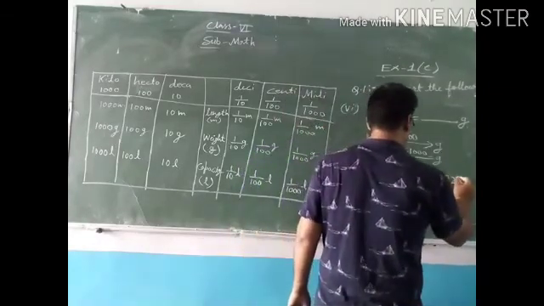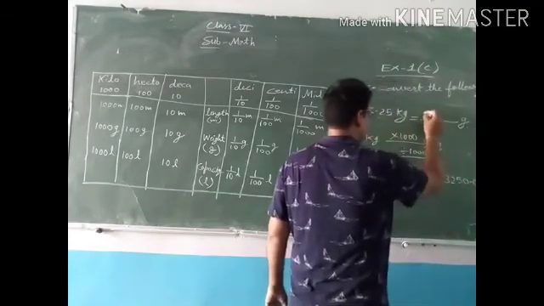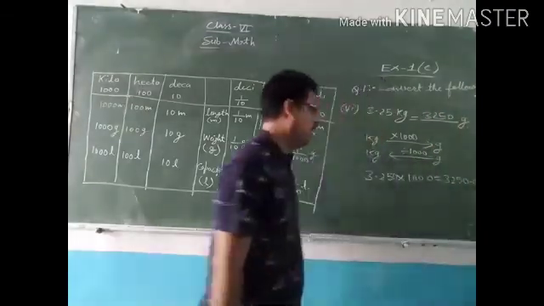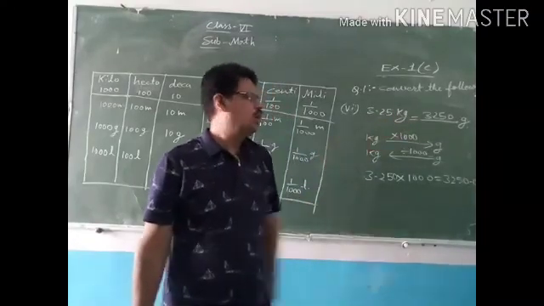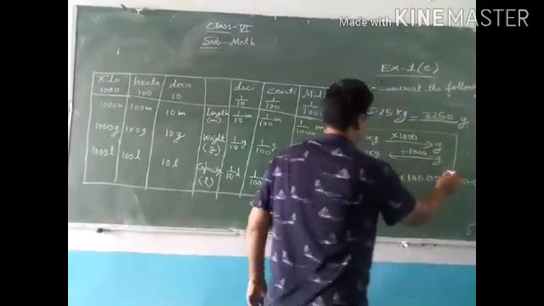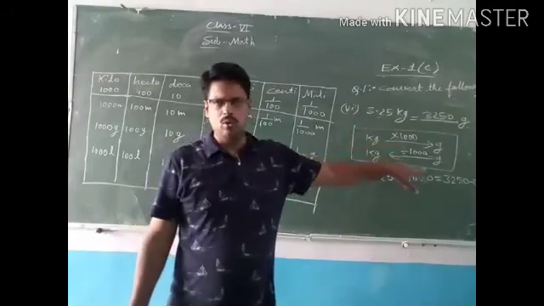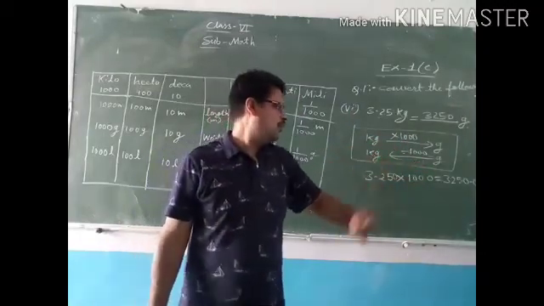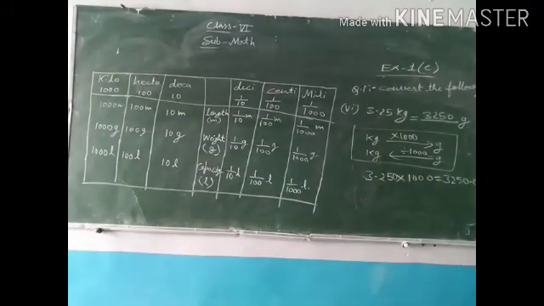So 3250.0 you can write, but it is 3250 gram. 3.25 kilogram is equal to 3250 gram. This result you will have to remember that when we want to convert kilogram into gram, then multiply by 1000, and from gram to kilogram we have to divide by 1000. Understood everybody?